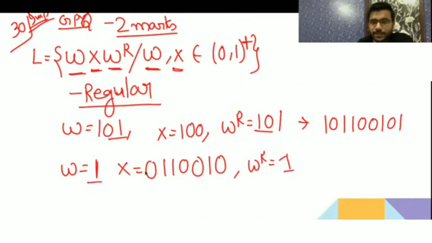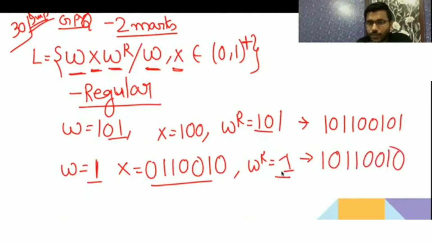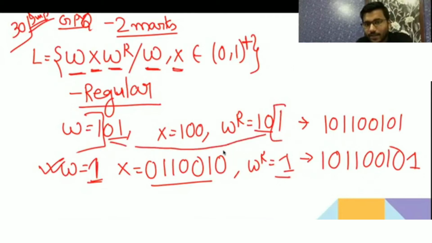So someone has constructed the same string using this X and W. What this person is doing is saying that you can construct any string in any way: I will always take the first bit as W and the last bit as WR, and the whole remaining thing I will consider as X.